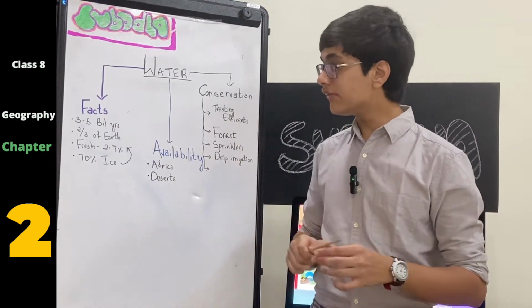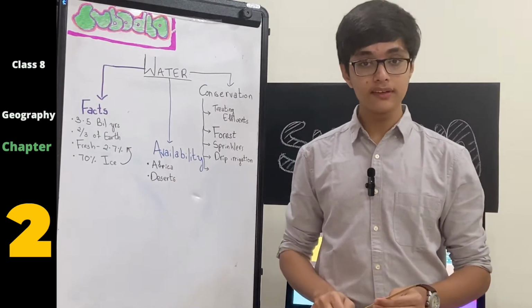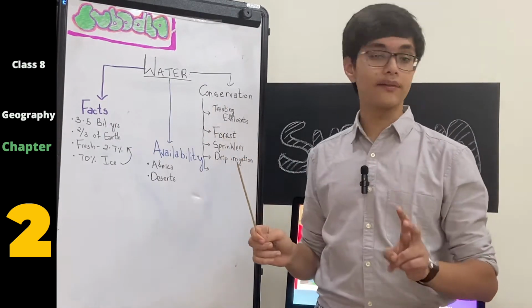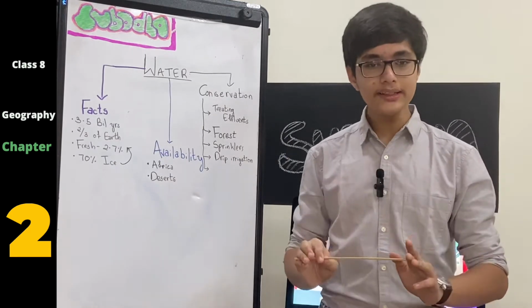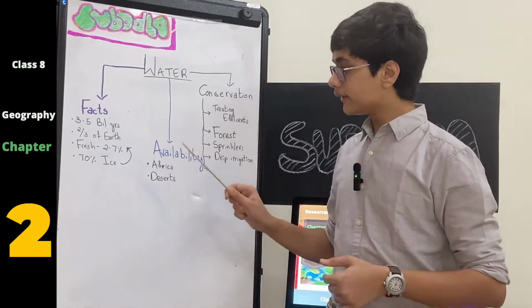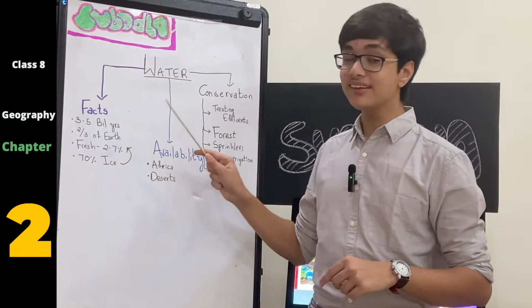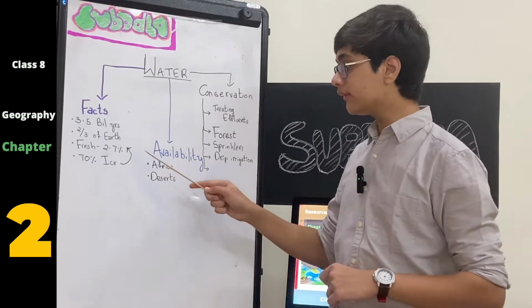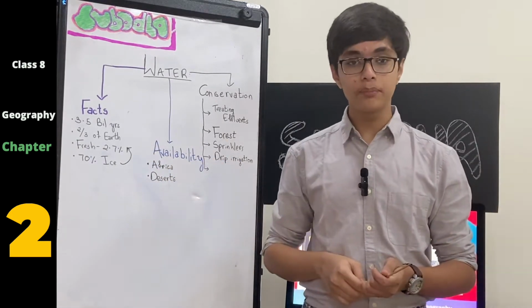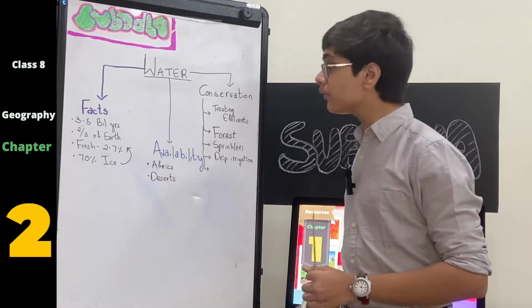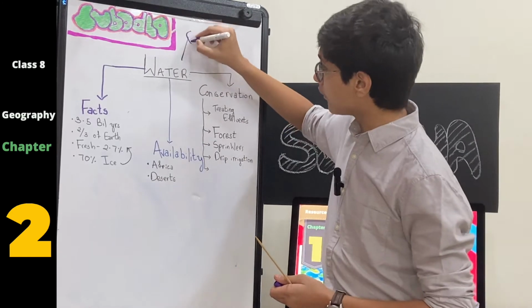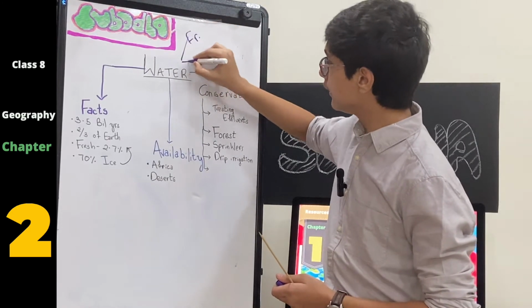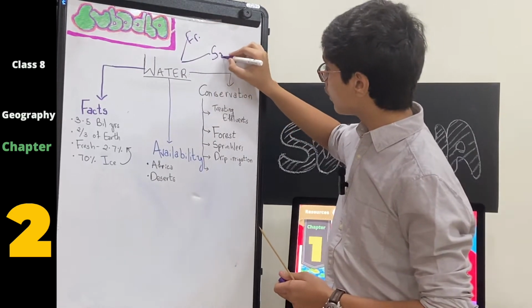The second thing is 2/3 of the Earth is water. 2/3, that is somewhere about 60% is completely water. The next thing is, out of this 60% of water that we have on Earth, only 2.7% is fresh water. Now, what do I mean by fresh water? When we talk about water in large sums, there are two types. We talk about fresh water and we talk about salt water.